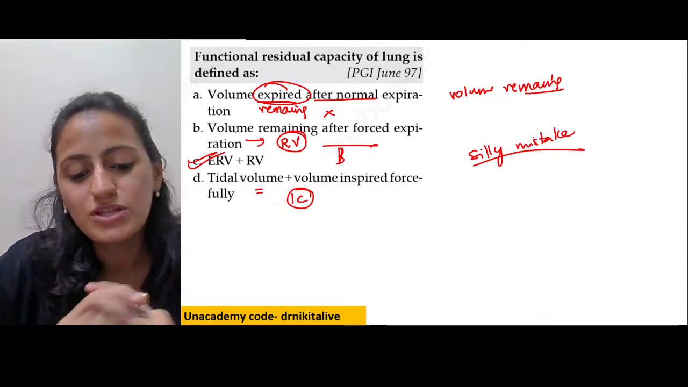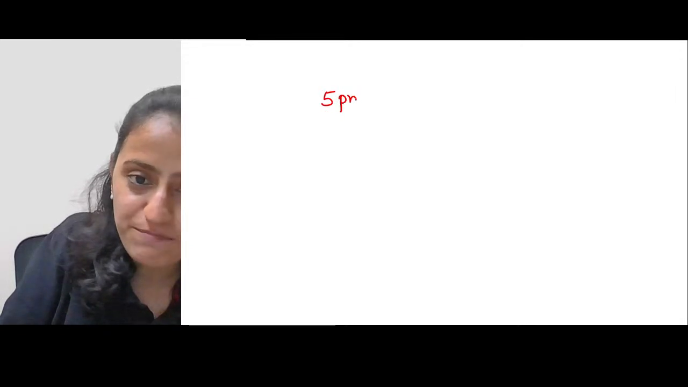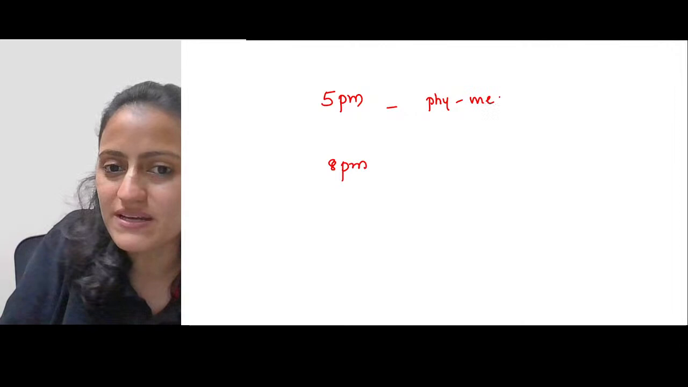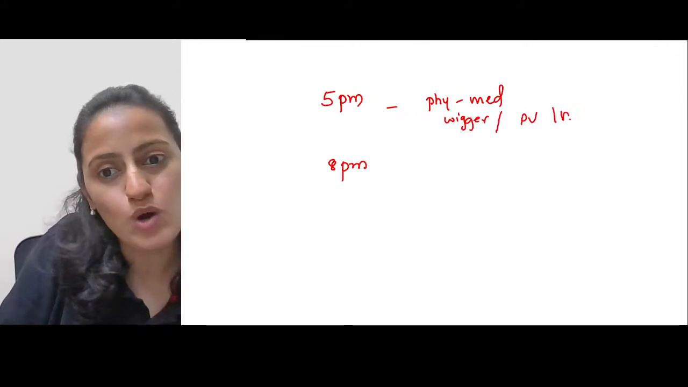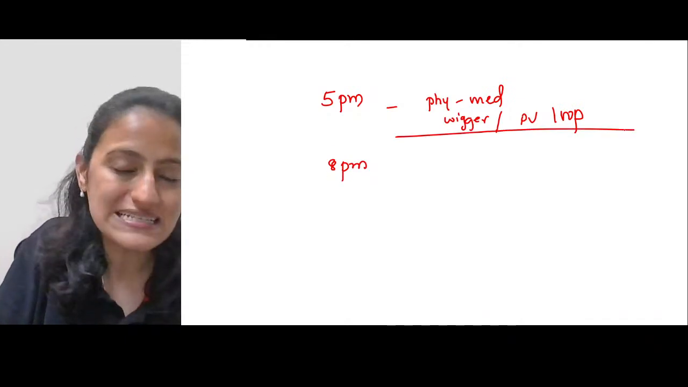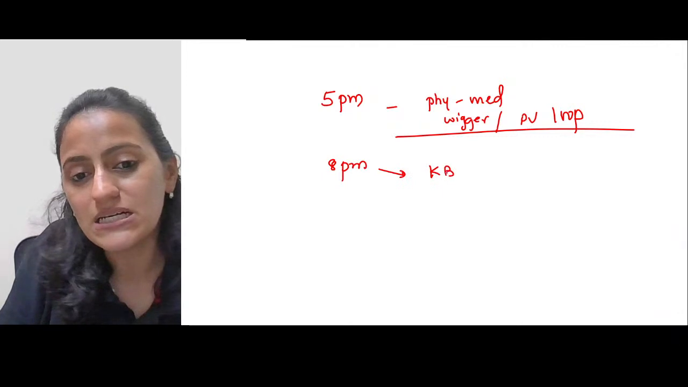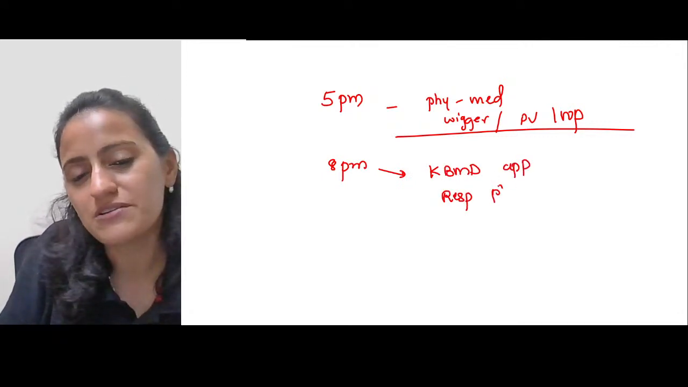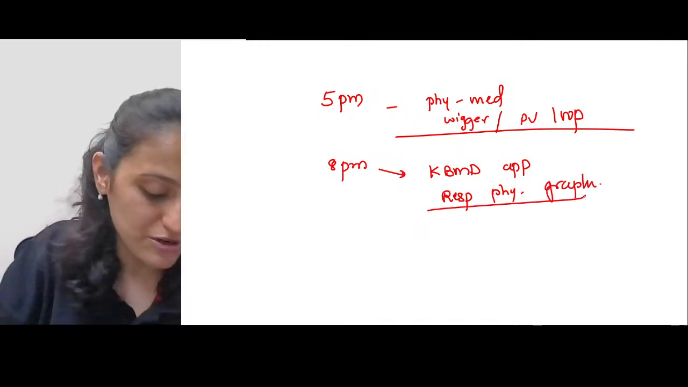So that was for today, guys. When are we meeting next? Tomorrow, 5 p.m. and 8 p.m. At 5 p.m. it is physiology and medicine integrated, for the Wiggers diagram and the pressure volume loop. Very, very important, especially for the NExT exam. And 8 p.m. will be the KBMD session on the app, which will be for respiratory physiology graphs and numericals.